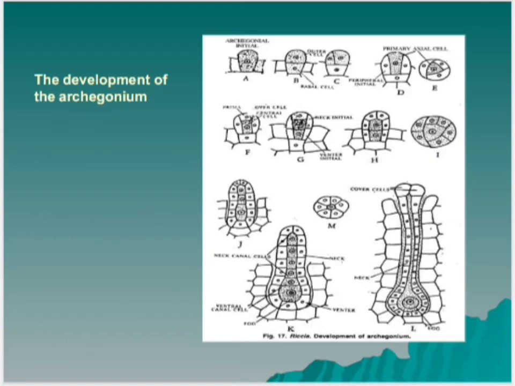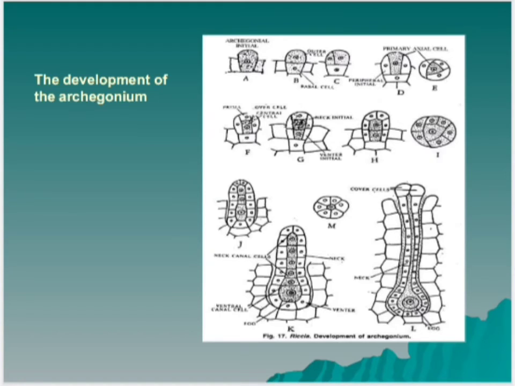The 6 jacket initials divide transversely into an upper neck initials tier and a lower ventral initial tier. The neck initial tier divides by repeated transverse divisions to form a tube-like neck. The neck of the archegonium consists of 6 vertical rows and each row consists of 6 to 9 cells. The ventral initial tier also divides by repeated transverse divisions to form a single layer of swollen venter.